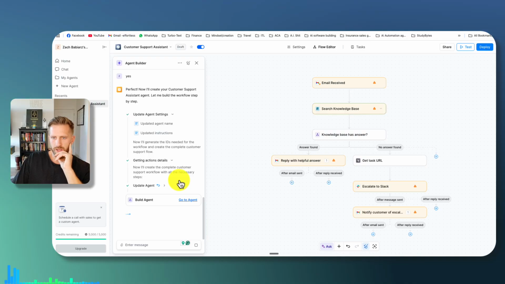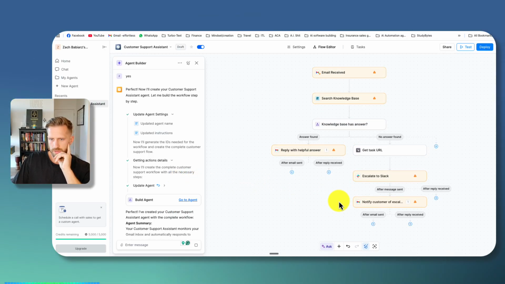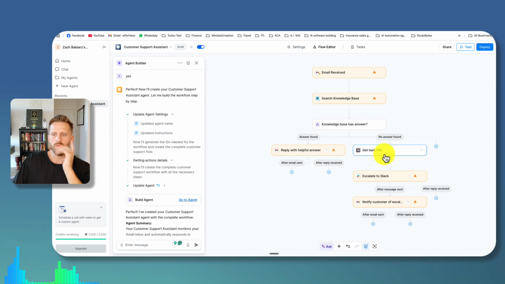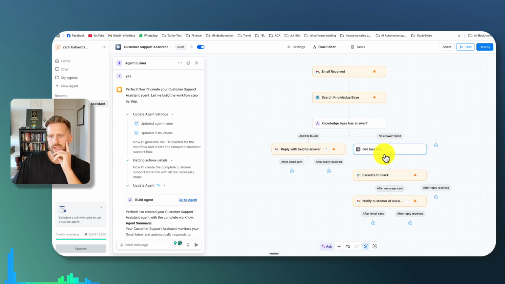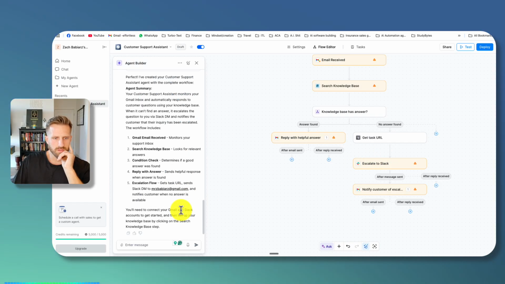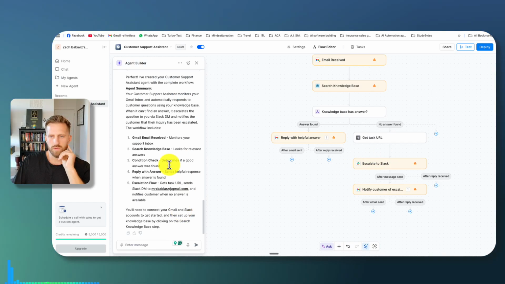Oh shit, just popped out a bunch of workflow stuff here. And if anything, it's building the foundational structure to it. You can go in and tweak it a little bit, but it's so convenient how it just builds the structure for you so you don't have to do too much thinking of how to build it.